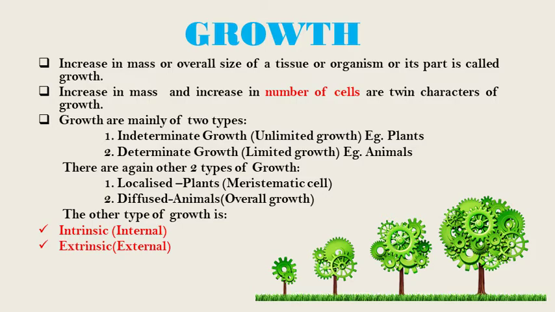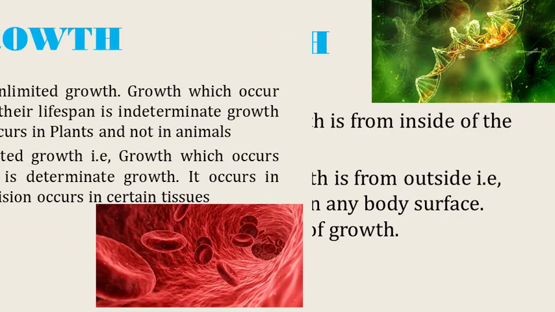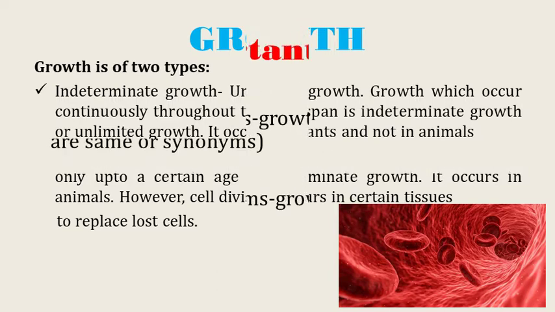The details of the growth I have given in the further slide. I have just written some lines here so that it will be very easy for all of you to understand the types of growth. Here the two types are intrinsic growth and extrinsic growth. Intrinsic growth is from inside the body of the living organism, and extrinsic growth is from outside, that is accumulation of materials on any body surface. Non-living things exhibit this type of growth, and these two types I have already discussed earlier. Indeterminate growth is unlimited growth, and determinate growth is limited growth. I have written the lines so that it will be easy for you all to understand.